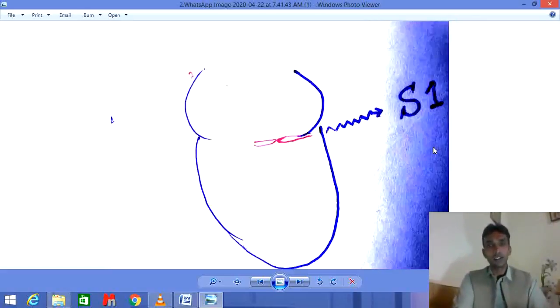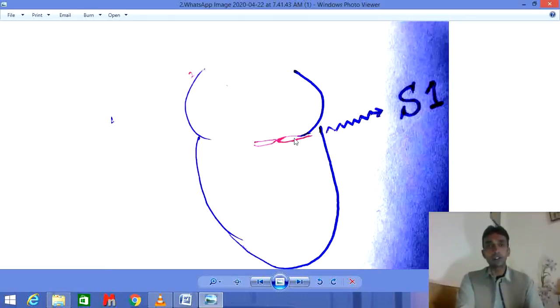Now coming toward the next diagram. After isometric contraction, for example, this was the margin, from this margin to this margin. The heart is contracted, but there is no loss of blood from this ventricle. There is no transfer of blood from the ventricle.